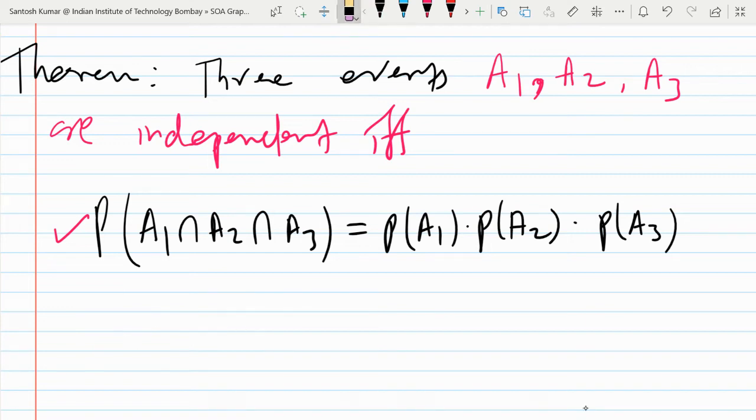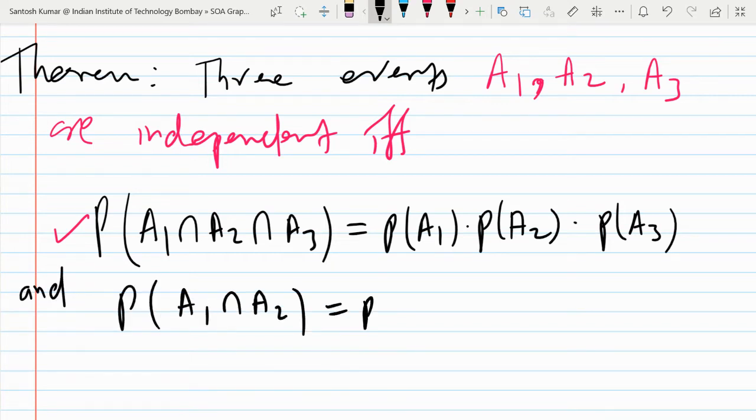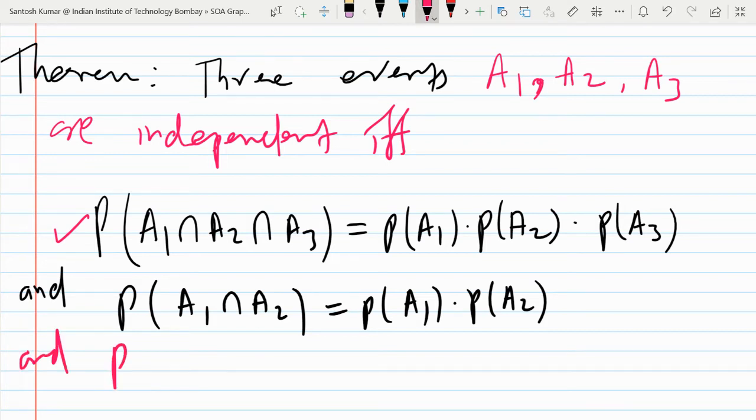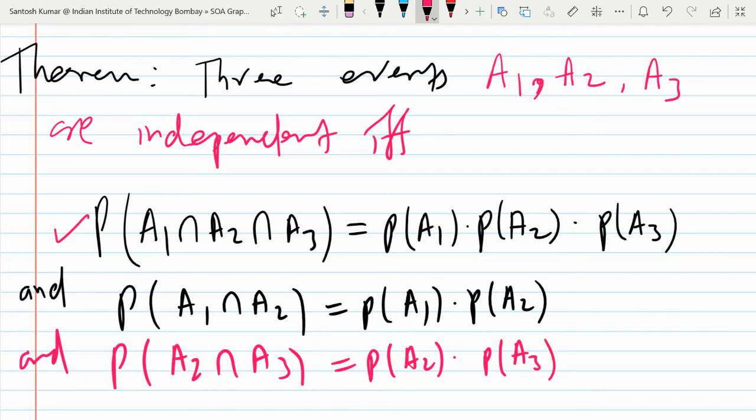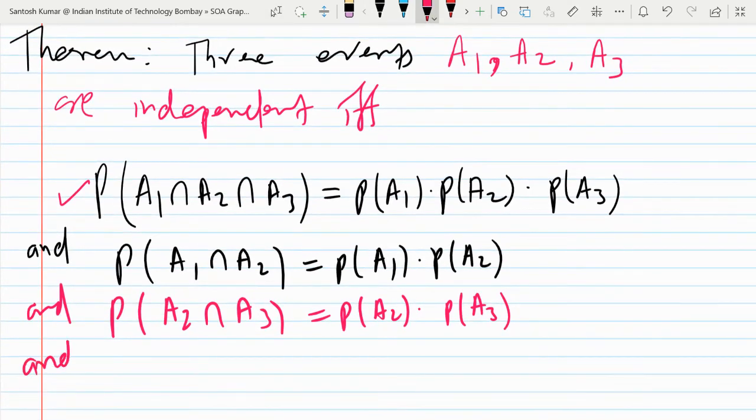Okay, so I'm writing the and condition. And means both or all. So this condition must be satisfied, and you have to check A1 intersection A2 must be equal to probability of A1 into probability of A2. Means A1, A2 should also be independent, and you also have to check probability of A2 intersection A3 is equal to probability of A2 into probability of A3. As well as you have to check this also. And if all four conditions are satisfied, then only you can say that A1, A2, A3 are independent, or especially, mutually independent. So they use the word mutually independent.